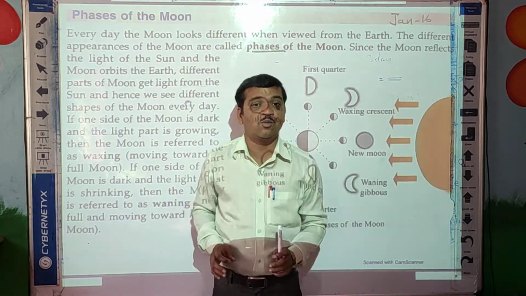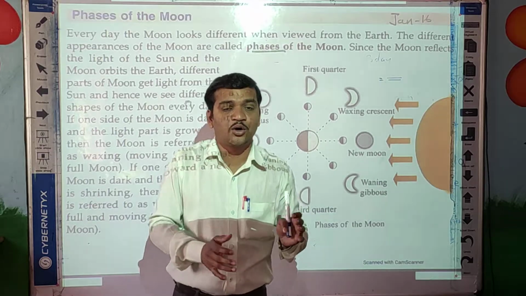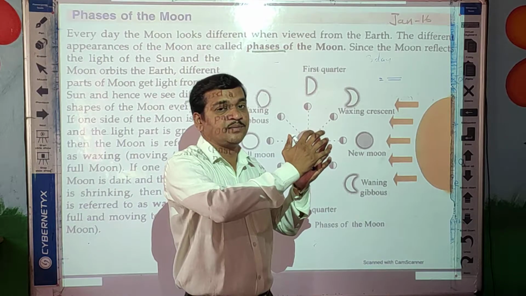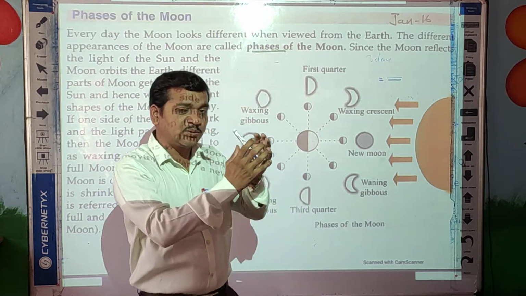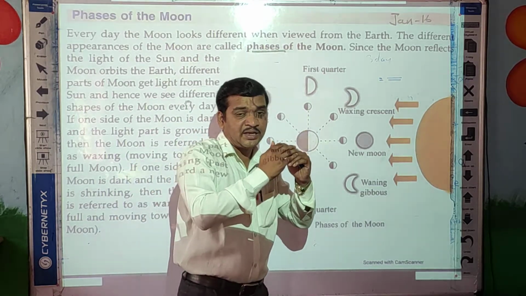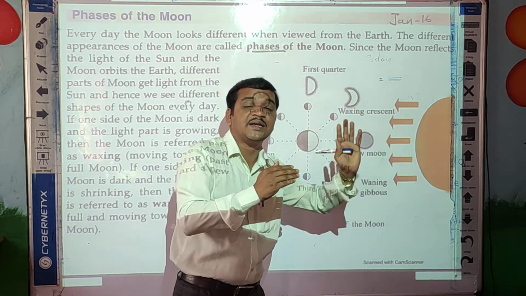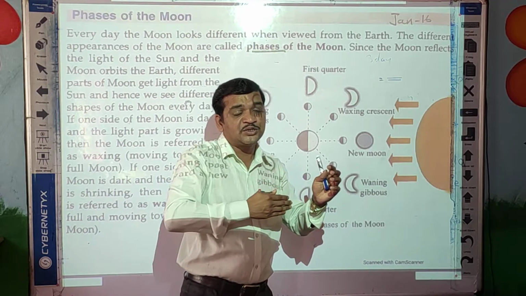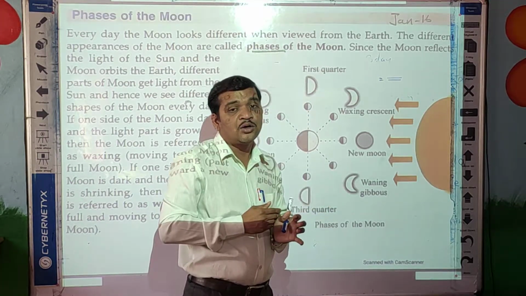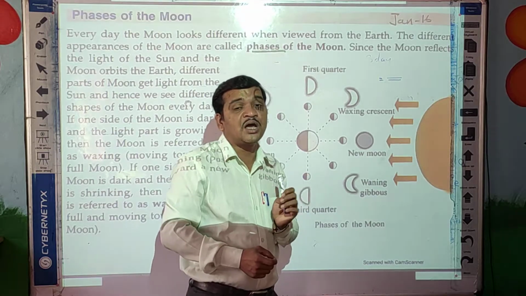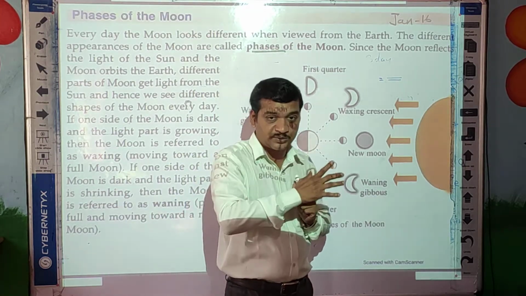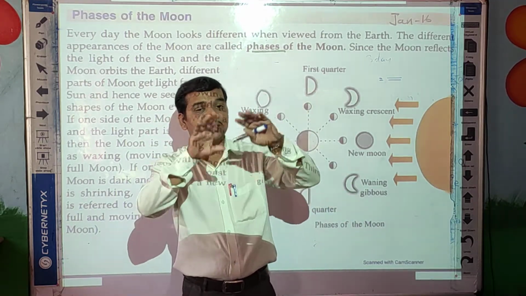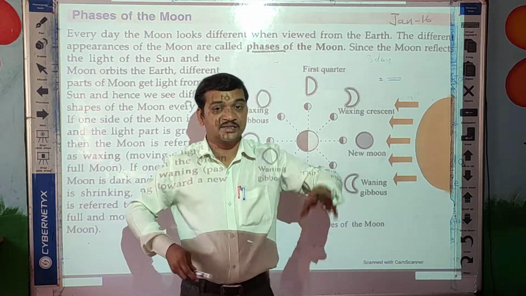At the same time, some part of the moon gets light from the sun, and only that part shines, and the remaining part we cannot see; that is the dark part. These parts change due to the revolution around the earth. That is why we see different phases or different shapes every day at night.